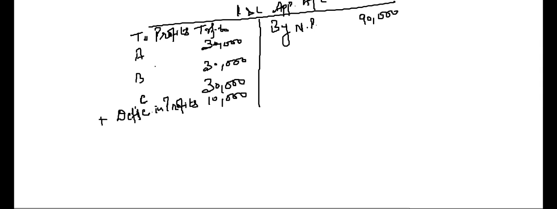A and B. In which ratio? 1:1, right? So how much will A get? A will not get 30,000. Neither B will get 30,000. A will get 25,000, B will get 25,000. So the total comes to 90,000.